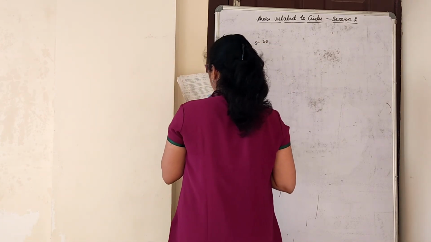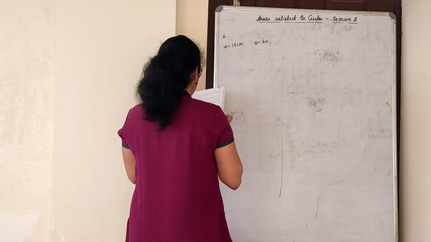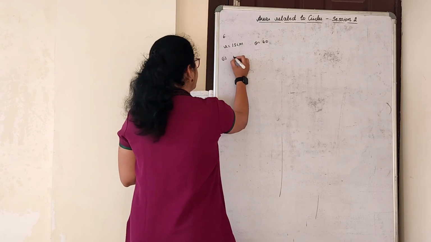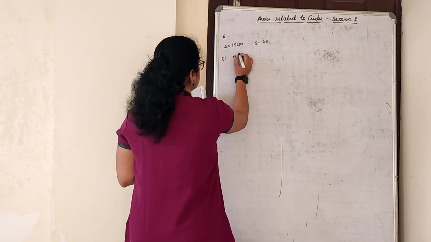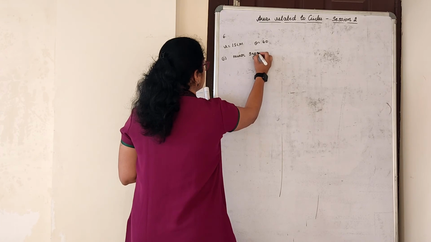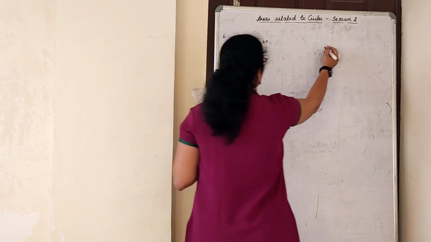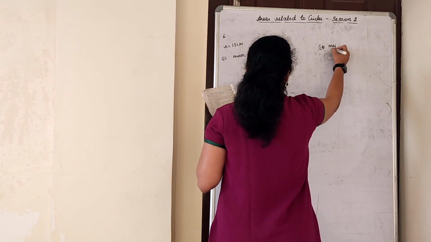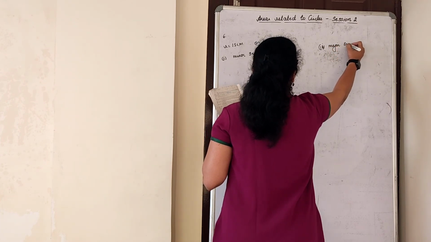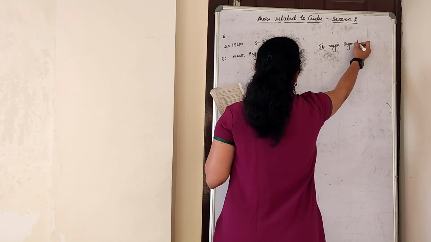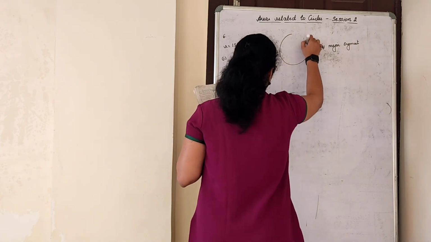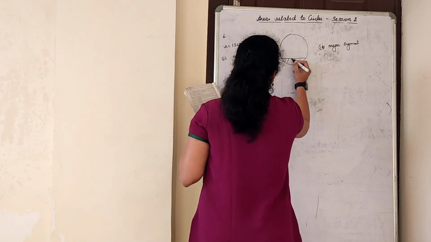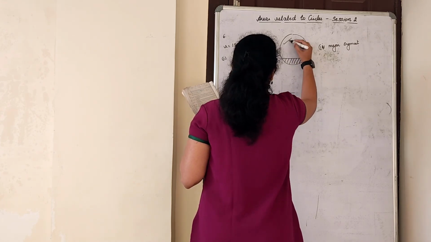Find the areas of the corresponding minor segment and major segment. Let's draw the figure here to make you understand. So we have to simply find this part and this part.